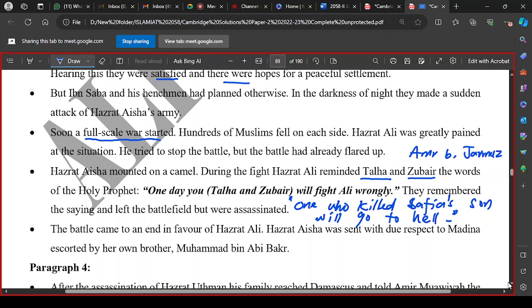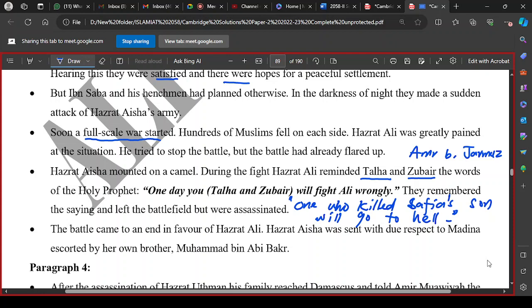It is also quoted that before the battle started, when the peace talks were going on, Ali Radhiyallahu anhu reminded Talha and Zubair of the Prophet's hadith that one day you will fight wrongly, and they remembered the Prophet's hadith. That is why they were not fighting then; they preferred the peace settlement.